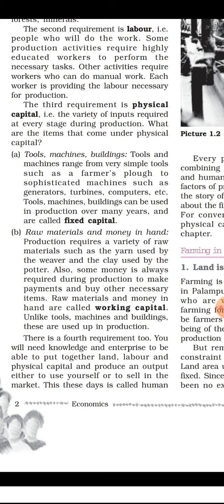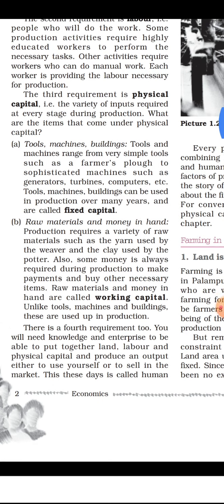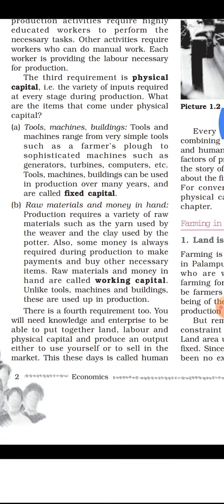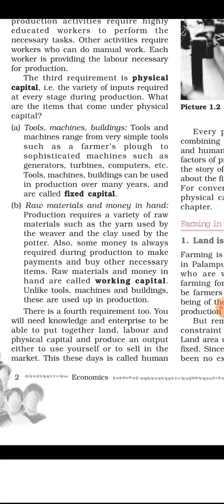Also, some money is always required during production to make payments and buy other necessary items. Besides the raw materials, money is also required. Why? For the production activities as well as for the payments or to buy the other necessary items. Raw materials and money in hand are called working capital. Why is it known as the working capital? Because it is required at every stage of the production. Like the tools, machines and buildings, these things, the working capital, are also used in the production.